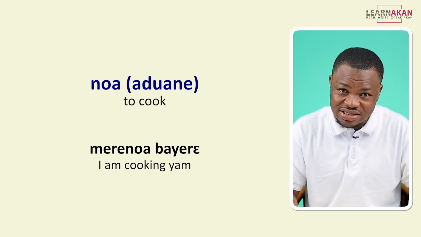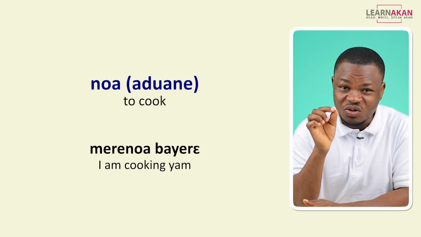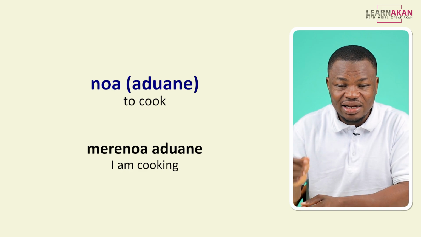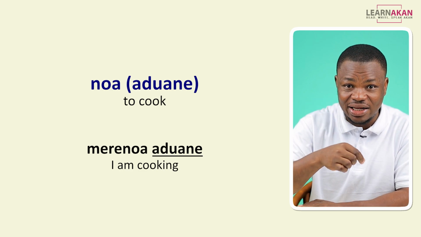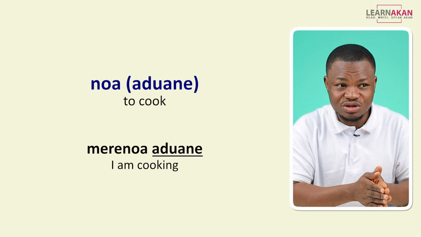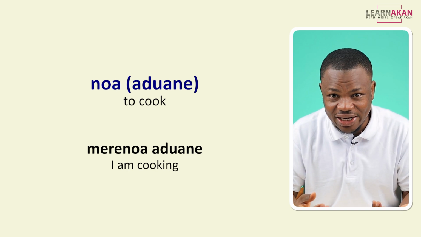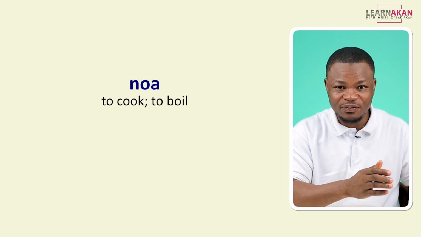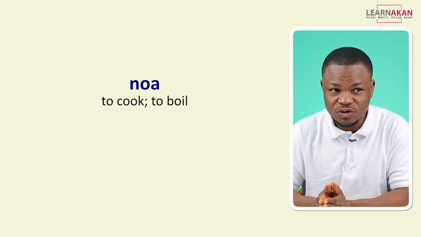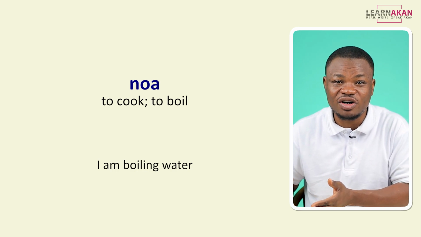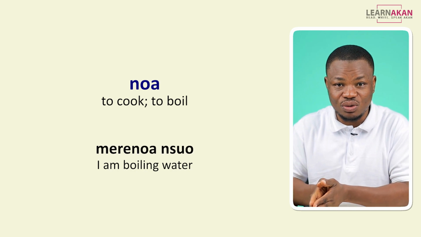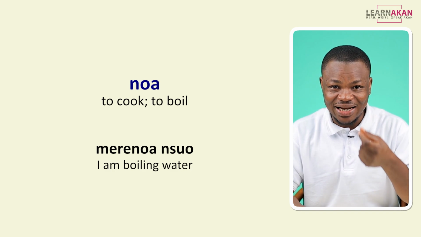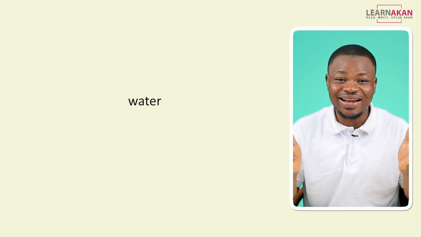But since it's transitive, if you're not going to tell exactly what it is that you're cooking, if you are just going to say, for example, I'm cooking, then you need to add the dummy aduane, which we have learned as food. So you would say, me noa aduane, I'm cooking. Keep in mind that this noa can also mean to boil. So if I want to say I am boiling water, I will say me noa nsuo. And talking about nsuo, the next vocabulary item is water, and that is nsuo.